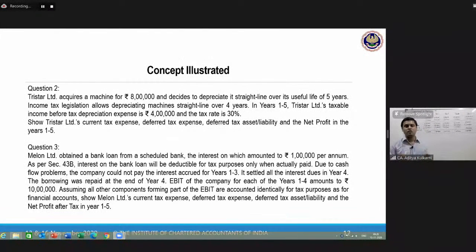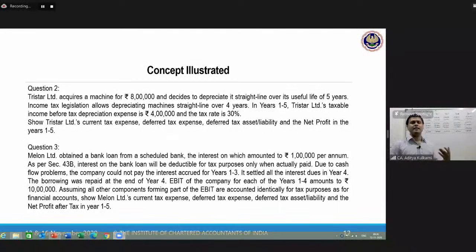So I want you to try question number 3 by yourself. Please understand, do it, try it out. I want you to try it out for homework. You will be able to get it because then you will understand how the things actually flow. But again, I repeat, this is the concept, but how the standard envisages, we will now see it. This is the actual concept of a deferred tax asset or a liability because of a temporary difference.